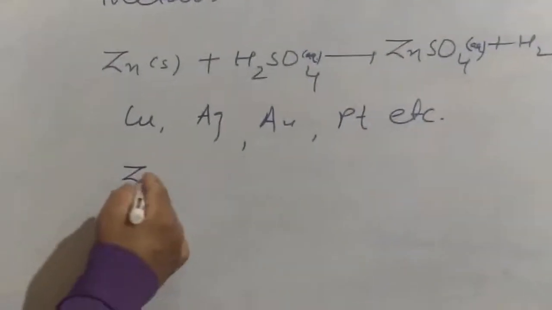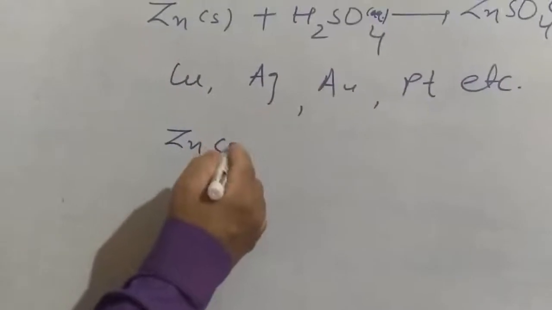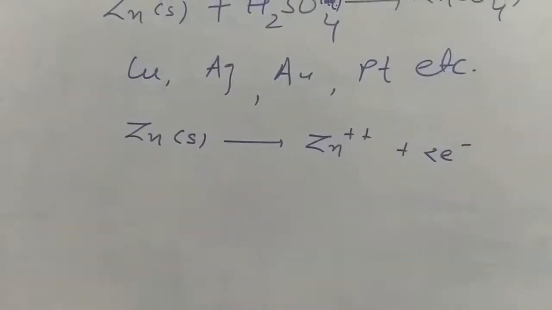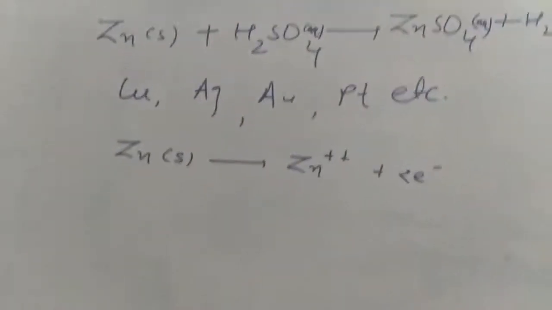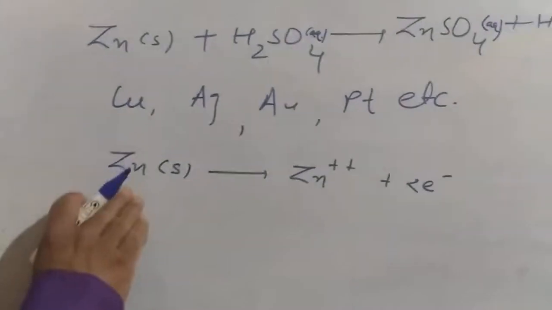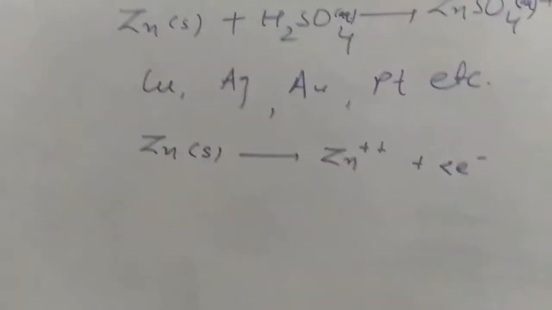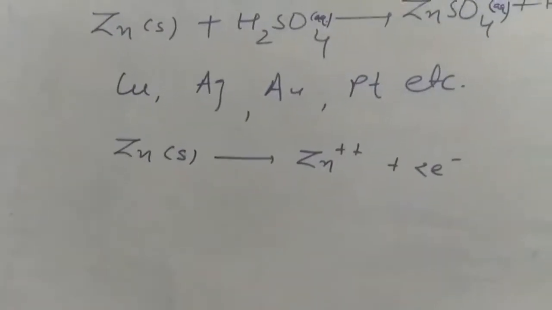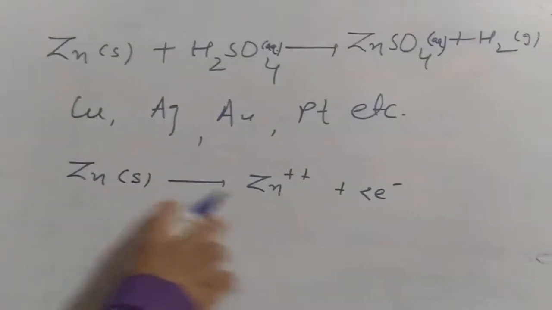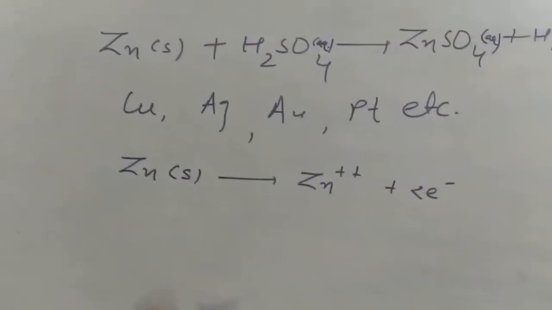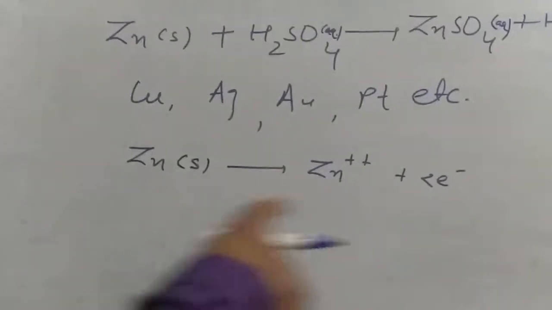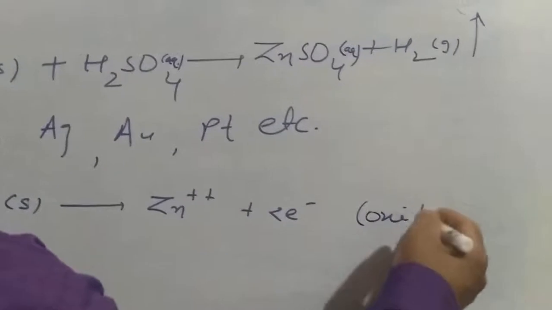Actually in this reaction, the zinc metal is going to lose electrons. And I think you all know very well, when any substance loses electrons, this is called oxidation. So you can say here the zinc metal is undergoing oxidation. Now here you may be asked, why are only 2 electrons lost? Because the valency of the zinc metal is 2. And this is the process in which any substance, maybe atom, ion, molecule, loses electrons. This is called oxidation. Fine.